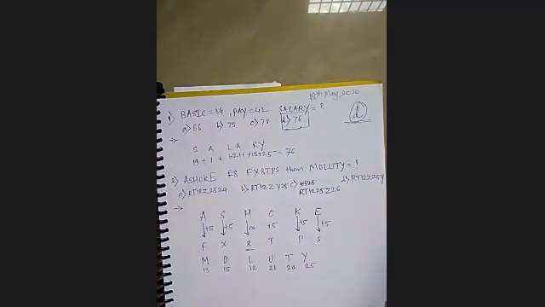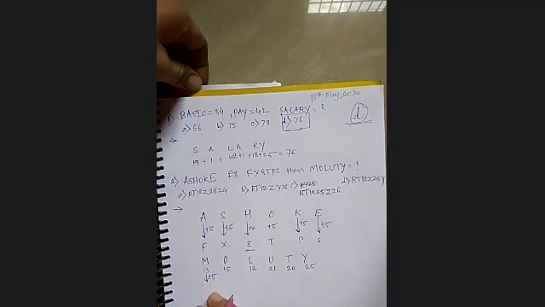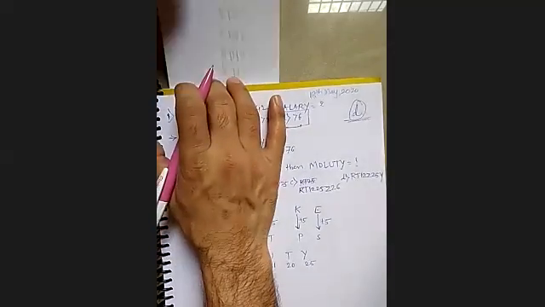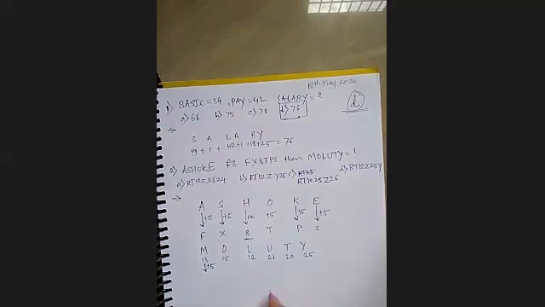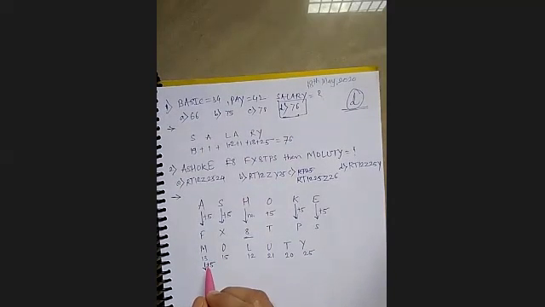Now, M +5, so N, O, P, Q, R, I think R, right? Then the next one, O +5, becomes T.